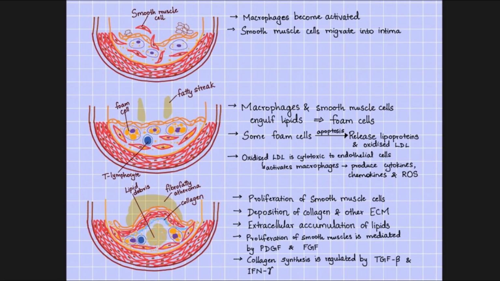Proliferation of smooth muscles is mediated by platelet-derived growth factor or PDGF and fibroblast growth factor or FGF. Collagen synthesis is regulated by transforming growth factor beta and interferon gamma. This is how a fibrofatty atheroma with a lipid core and fibrous cap is formed.